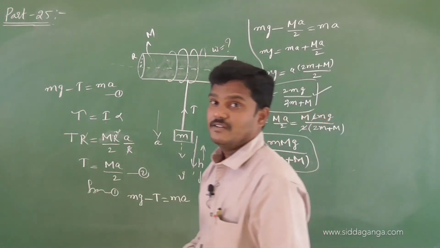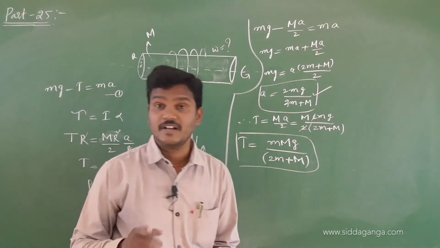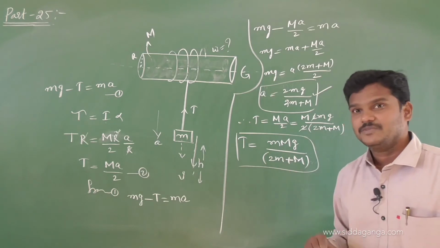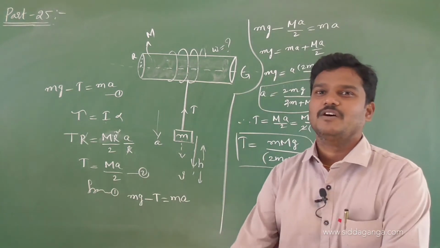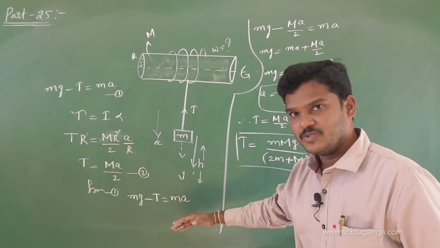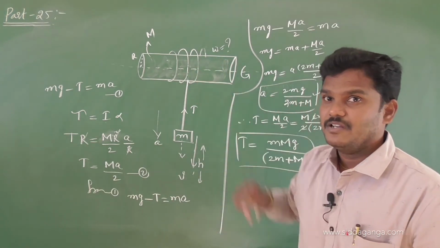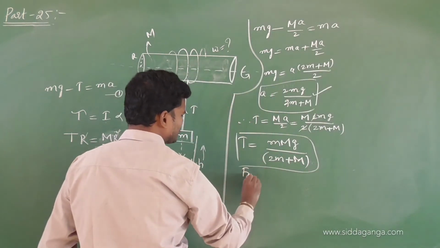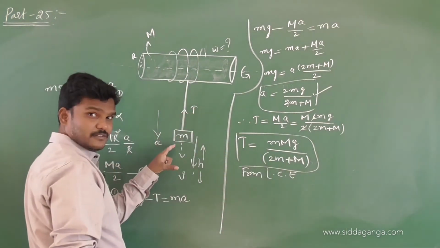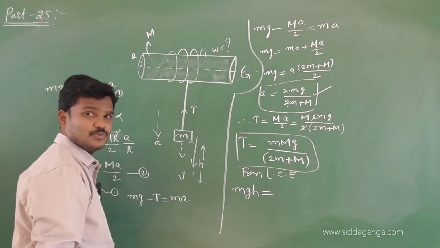But what is our target? Angular velocity. They are asking tension in the string and angular speed. Angular speed means omega. Tension anyhow, got it. To get the angular speed, let me use the law of conservation of energy. See, once it moves, it covers some distance h. So there is a loss in potential energy and some gain in kinetic energy. From the law of conservation of energy, the energy for this block is available in the form of potential energy, that is small mgh, which is equivalent to